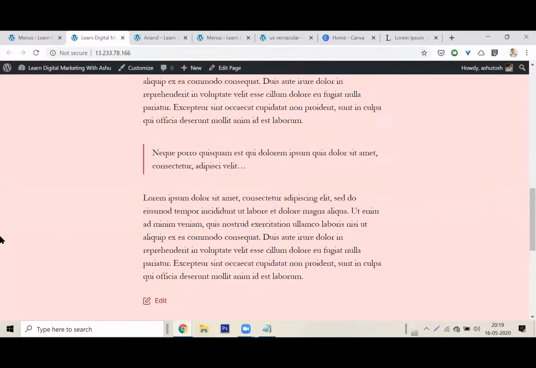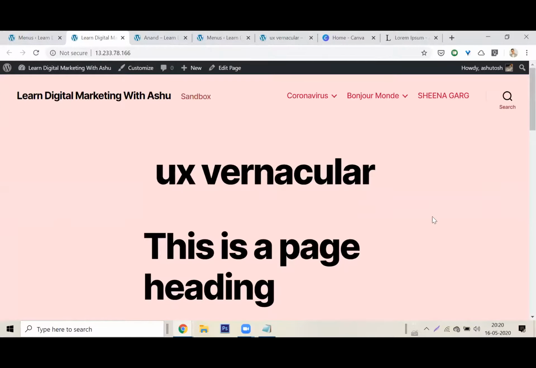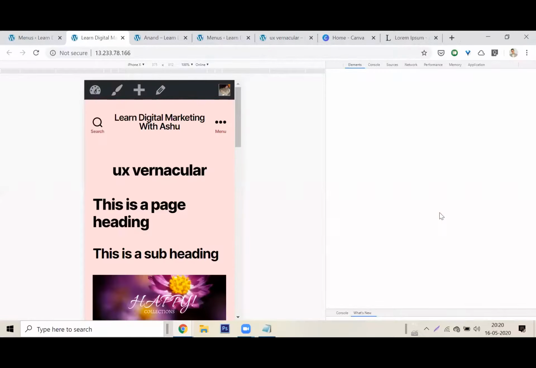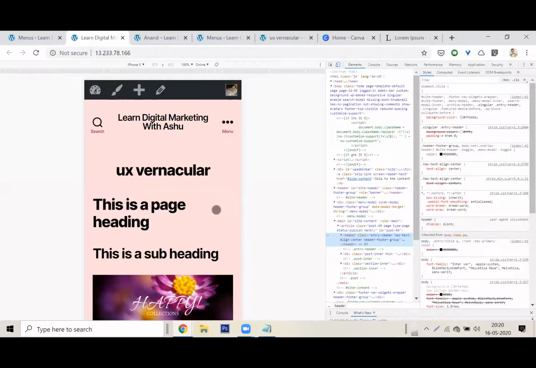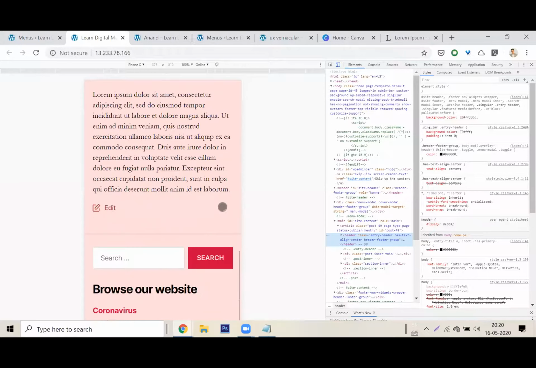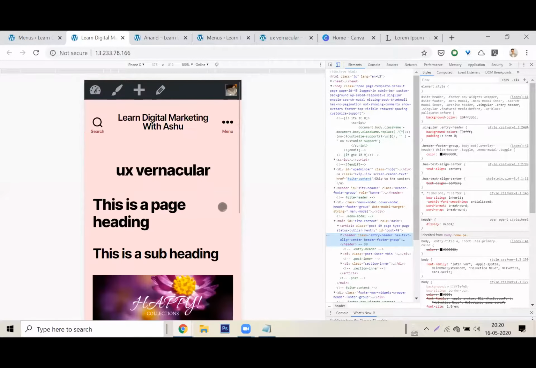Awesome. Looks good, doesn't it? Do you like it? Click on inspect. Okay, my favorite iPhone X, even though I can never afford it. Even if I can afford it, I'm not going to buy it ever because if I lose it, I want to kill myself. Awesome. This is how you make a website.